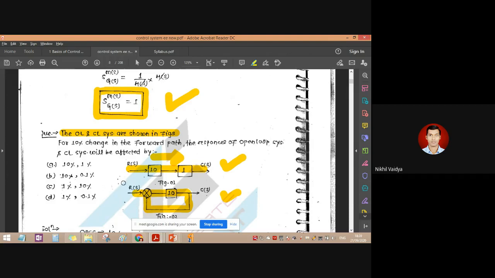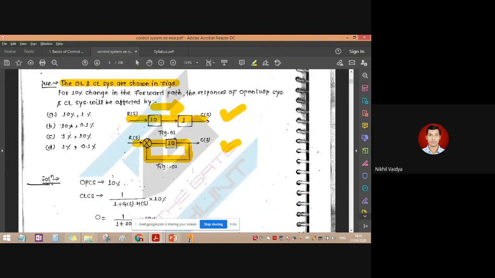We have to check what the sensitivity of the system is, giving the response based on which type of system it is, either open loop or closed loop. So these are the options: 10%, 10%, 1%, and 10%. Let us see the solution. Now this is an open loop control system. It will be 10%. How can we directly conclude it?